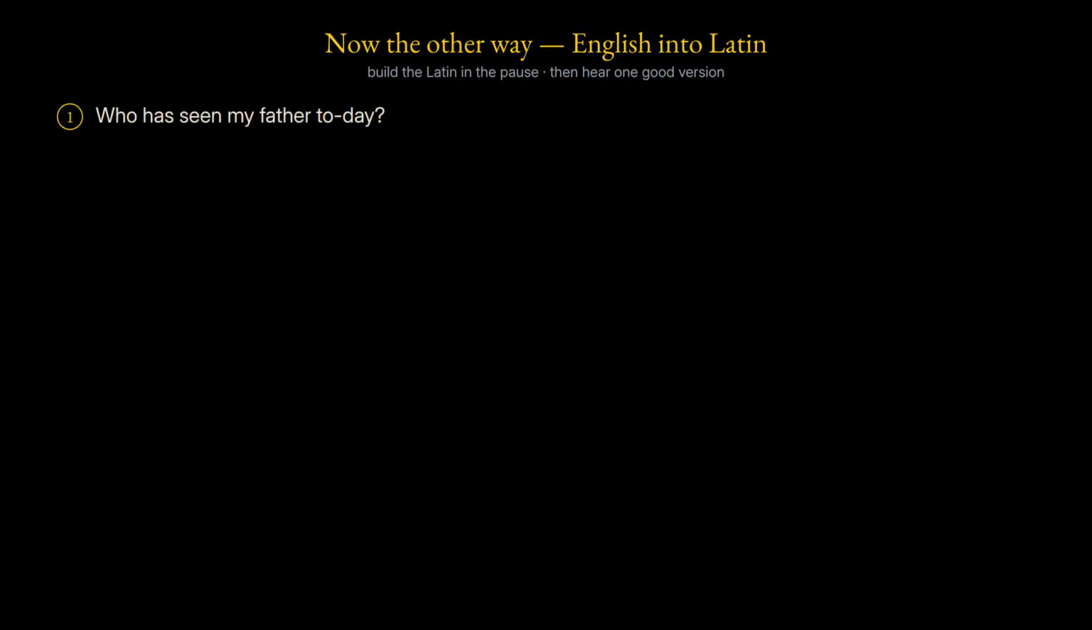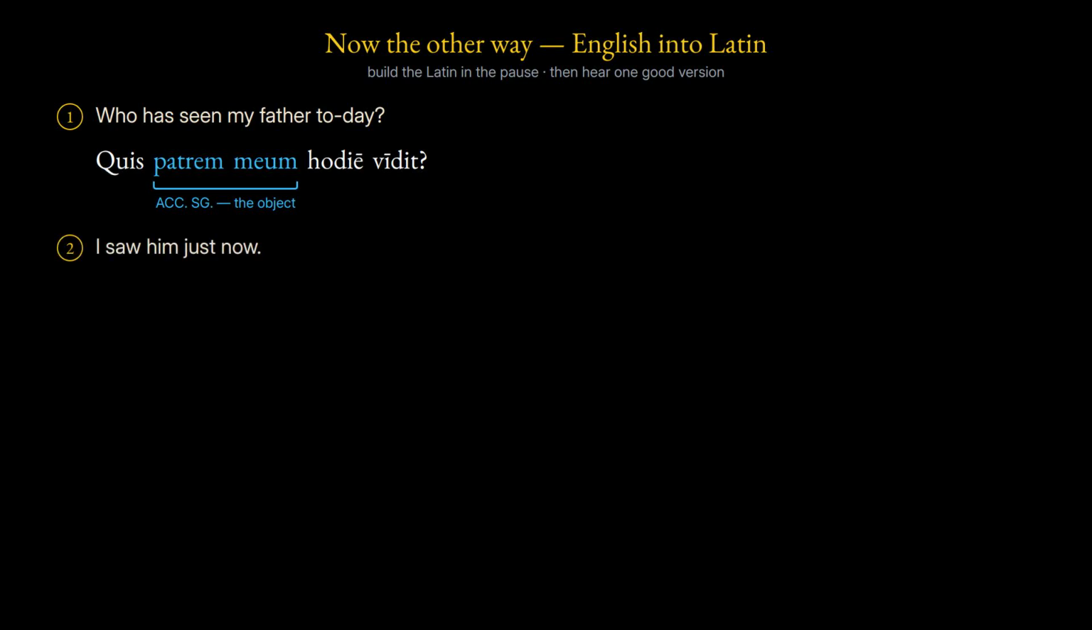Now the English sentences in the other direction. Build the Latin in the pause, then hear one good version. Who has seen my father today? Quis patrem meum hodie vidit? The father is the object, so he takes the accusative singular.